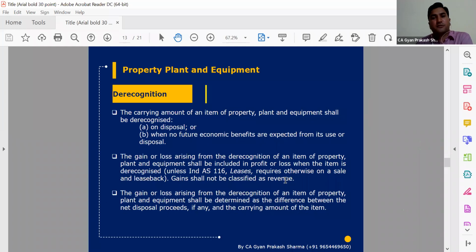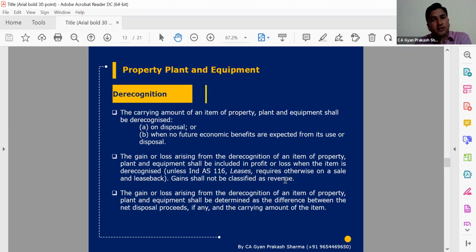So in such a situation, we are just maintaining that asset as held for sale, and we will de-recognize that asset from our property, plant and equipment, because there will be no depreciation charges. Ind-AS 16 will not be applicable; that will be governed by a separate Ind-AS.